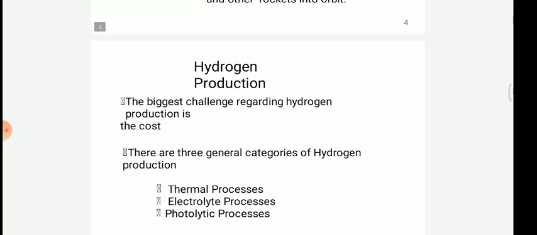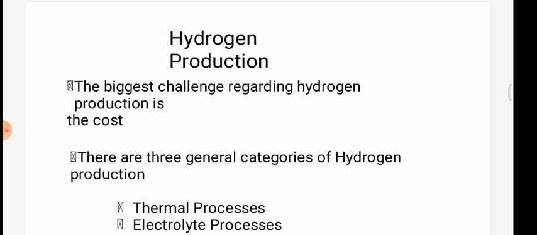Now let's see hydrogen production. The biggest challenge regarding hydrogen production is the cost; it is very expensive to produce hydrogen.